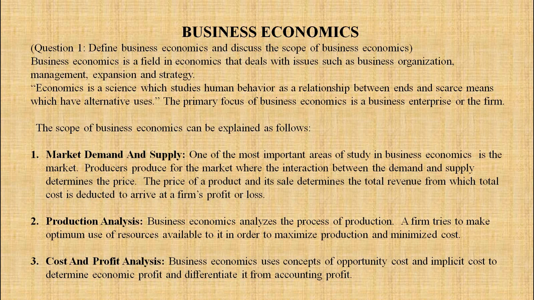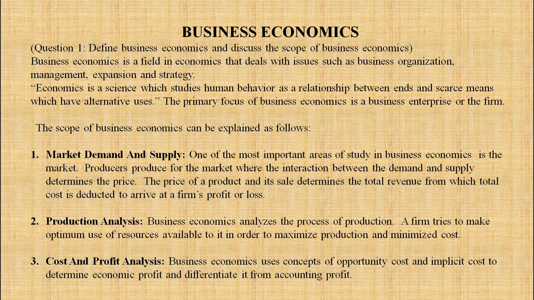The second point is production analysis. Business economics analyzes the process of production. A firm tries to make optimum use of resources available to it in order to maximize production and minimize the cost. So here laws of variable proportion and laws of returns to scale are used to understand production in the short run and in the long run respectively.